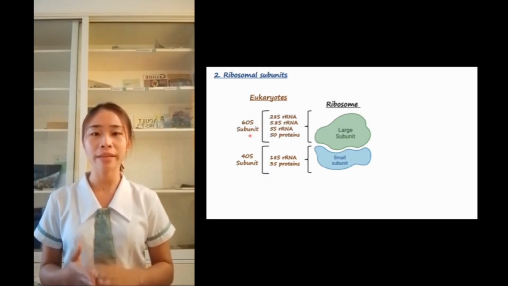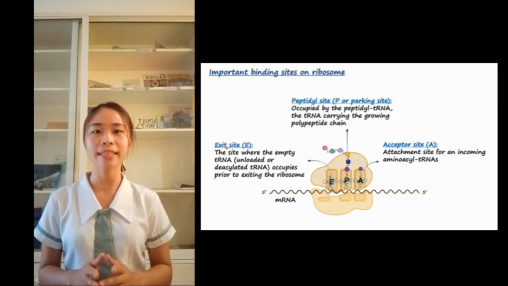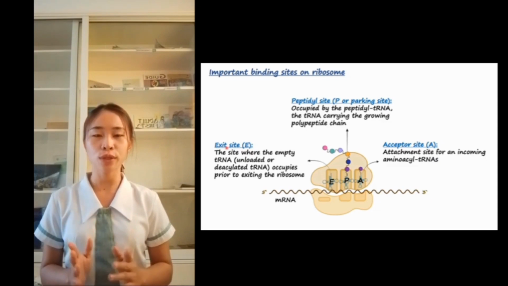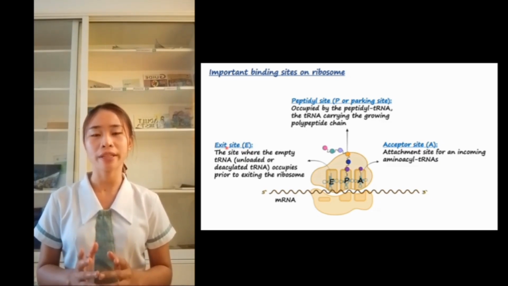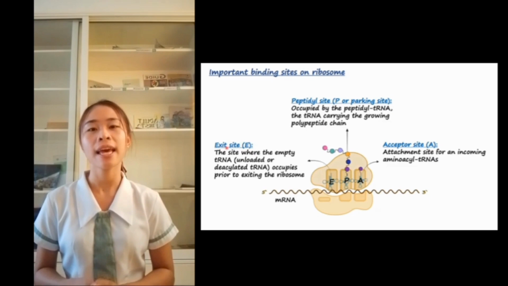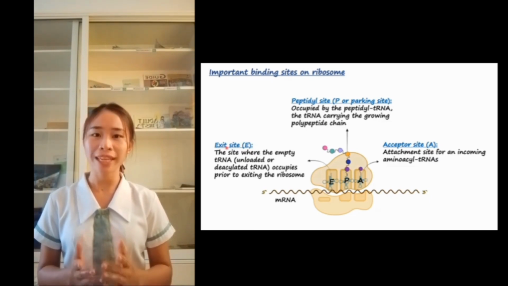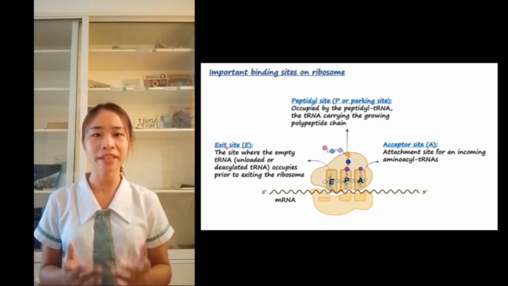Ribosomes also have three important binding sites, the A site, P site, and E site. The A site or acceptor site is used for the attachment of incoming amino acyl transfer RNA. Now, the second site is the P site, called the peptidyl site or parking site. This site is occupied by peptidyl tRNA, which is the tRNA carrying the growing polypeptide chain.